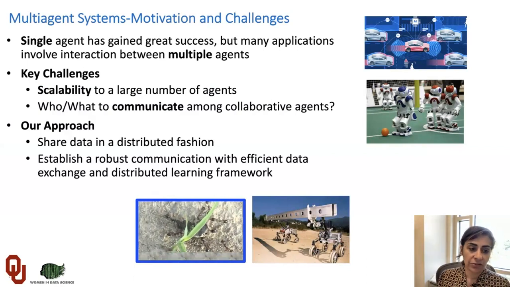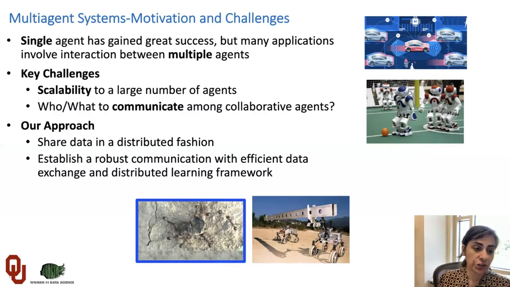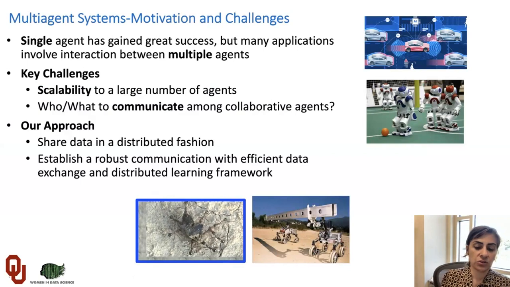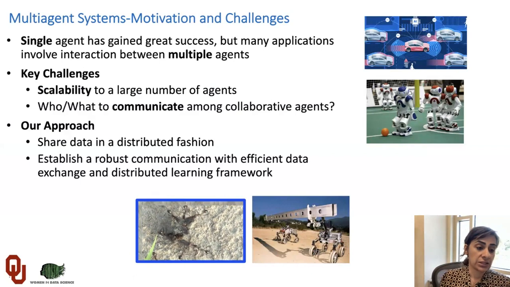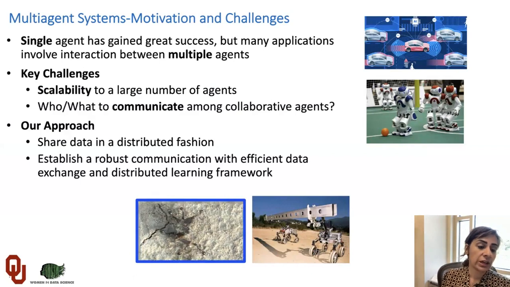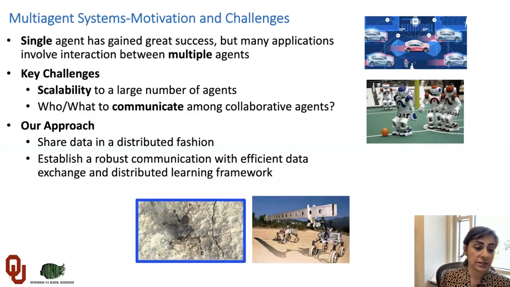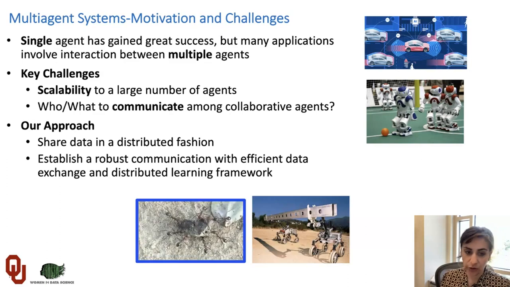But the problem that we have with multi-agent systems is that they are usually not scalable to a large number of agents, and communication is usually an issue that is never addressed very well at the larger scale of teams. So our approach is how we can have a good mechanism for sharing the data in a distributed fashion and establish a robust communication with efficient data exchange and a distributed learning framework.